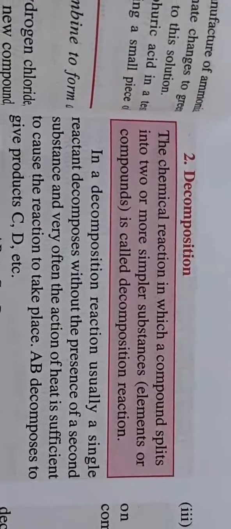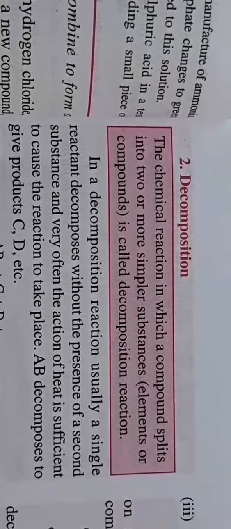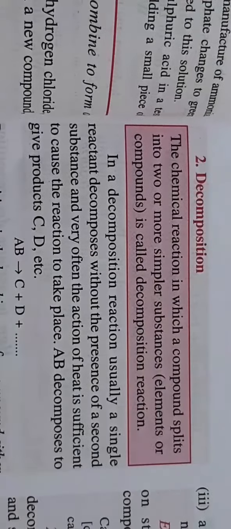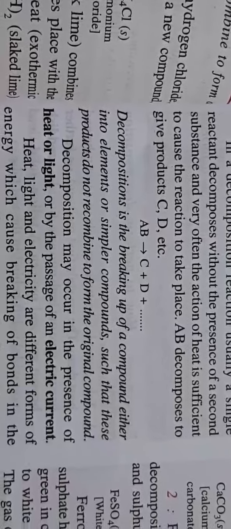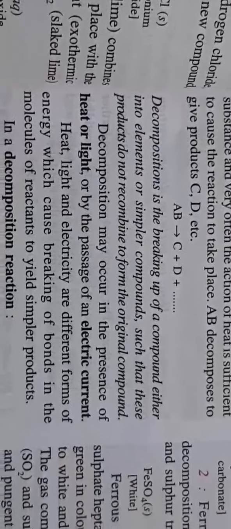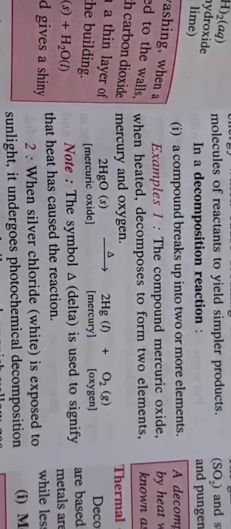The second type of reaction given in your book is decomposition reaction, in which one reactant splits, giving two or more simpler substances. We call it decomposition. For example, AB is broken down, giving C plus D. During decomposition, it occurs in the presence of heat or in the presence of electricity. Like we have one reaction of mercuric oxide. This mercuric oxide, when heated strongly, gives us mercury and oxygen.